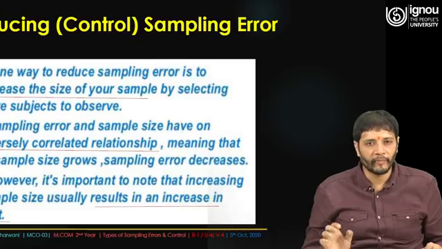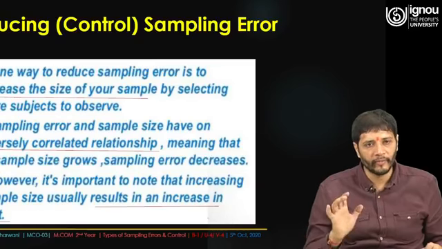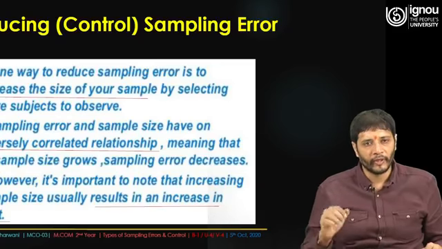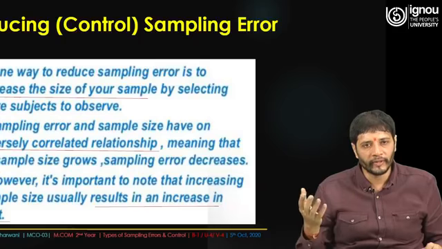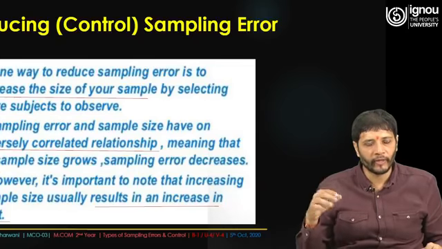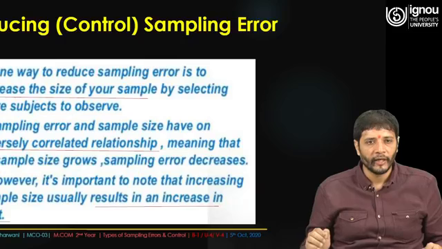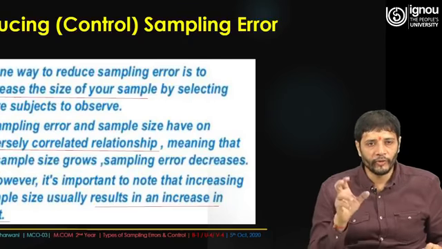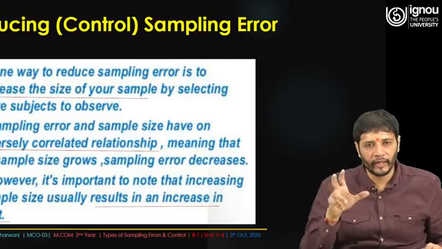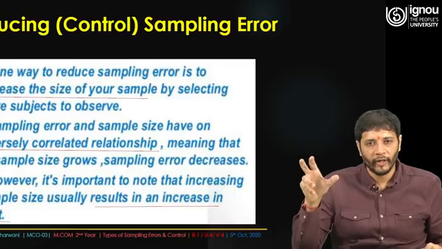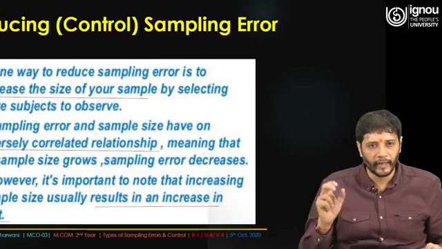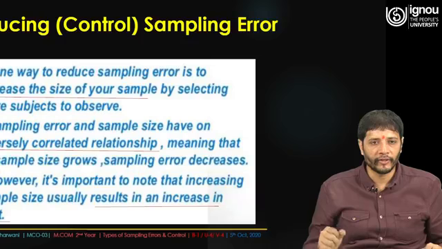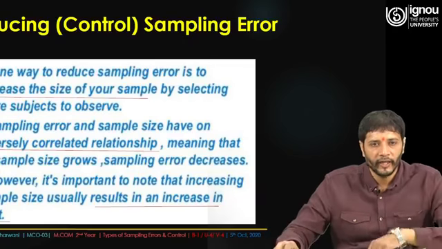So sampling error and sample size have an inversely correlated relationship. That is very true. If you have a bigger sample size, then there could be a lesser possibility of sampling errors, and if the sample size grows, sampling error decreases. So if your sample size is growing in a big number, the error is going to decrease or deteriorate day by day. It is important to note that increasing sample size usually results in an increase in cost.